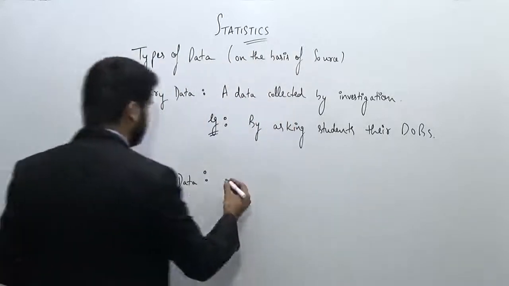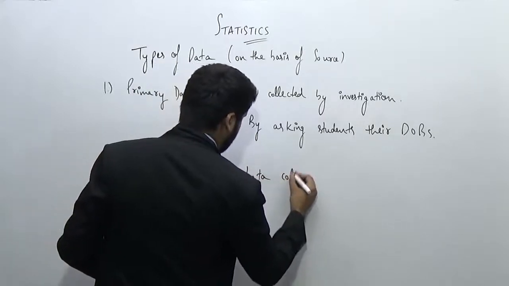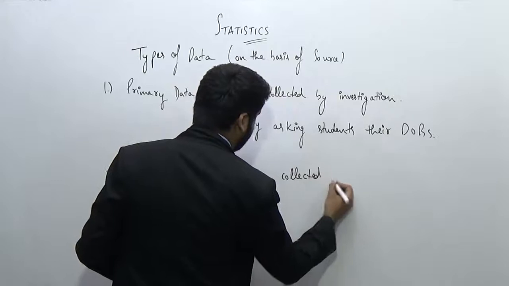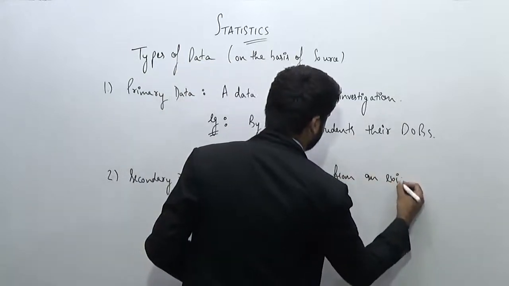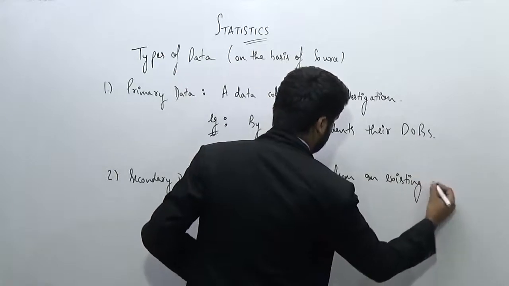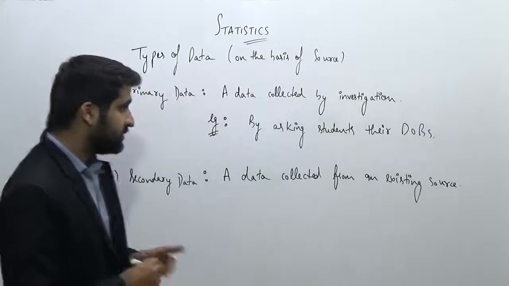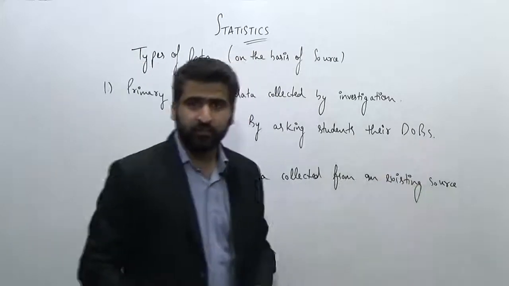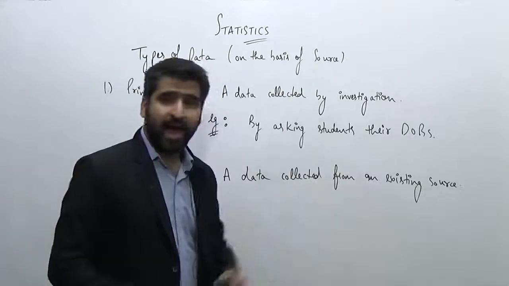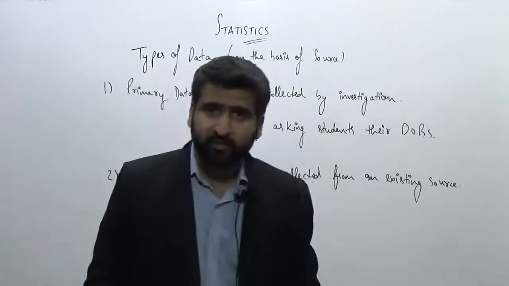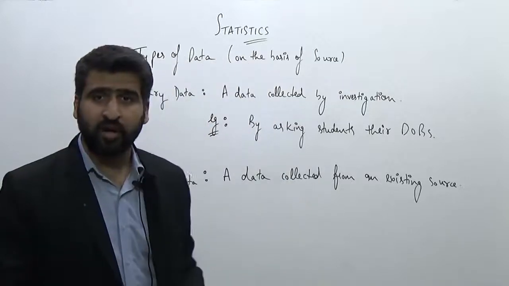The second one is secondary data. This is a data collected from an existing source. Now see, this will make a difference. Let's suppose here also the task is same. I need to know all the date of births. But here what I am doing is, I am recording the date of births from the register of a class.